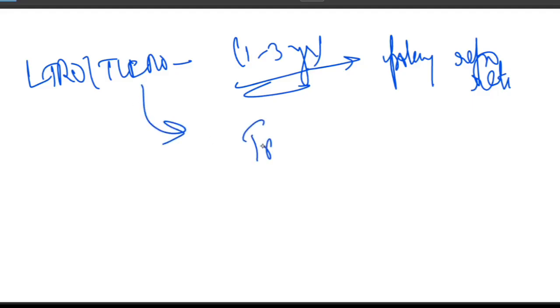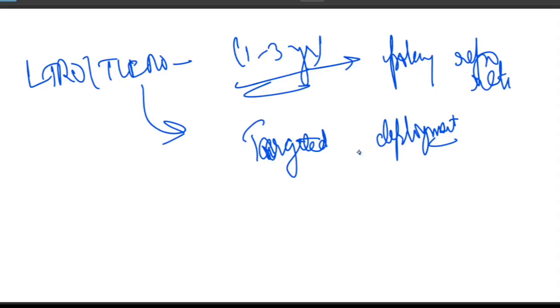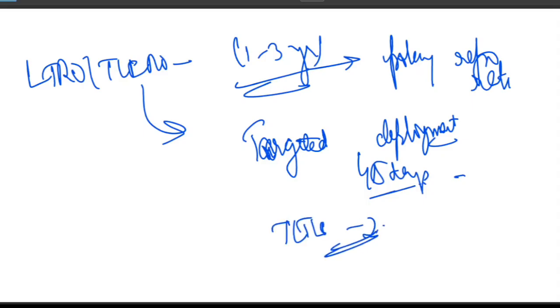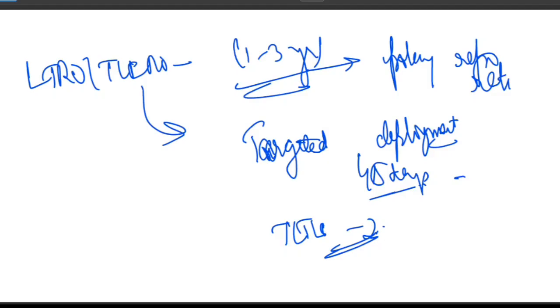Then we talk about the TLTRO. TLTRO is the targeted deployment. It is for 45 days, and in the recent TLTRO 2.0 as well. So TLTRO helps the bank lend long term without needing a repo rate cut.